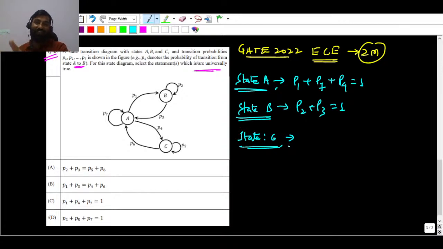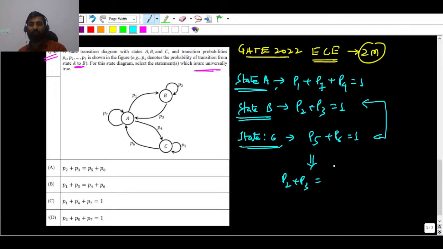So when you are at state C, again P5 plus P6 equals 1. There are a couple of branches going out. I hope this is clear. So from state B and state C you can equate them, and conclude that P2 plus P3 should be equal to P5 plus P6.